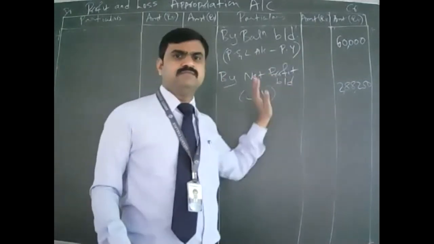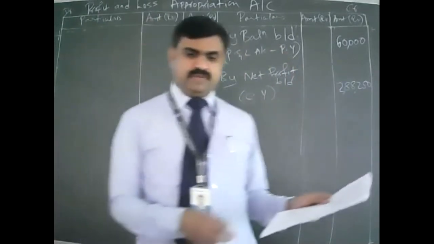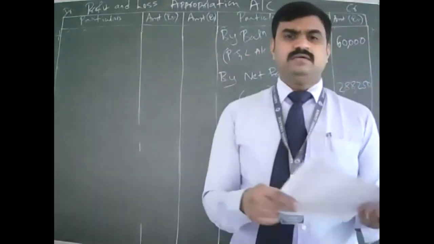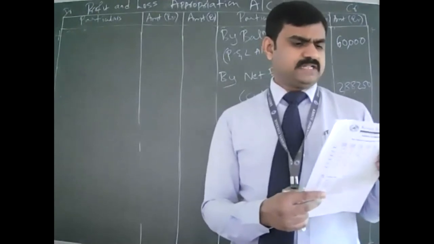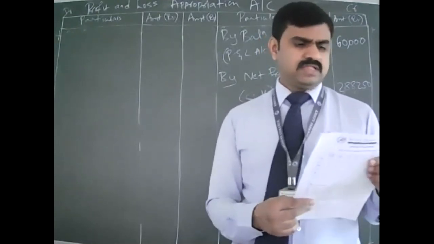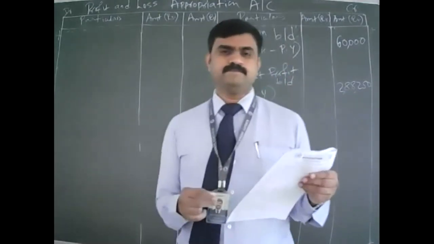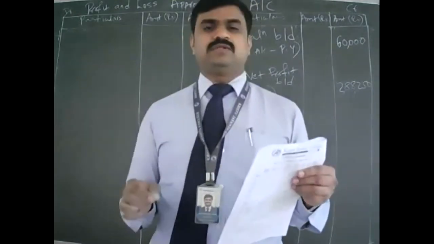Now you have to show the shareholders what the company is going to do with this profit. Look at the adjustments. Adjustment number 7, what does it say? Transfer 25,000 rupees to reserve.